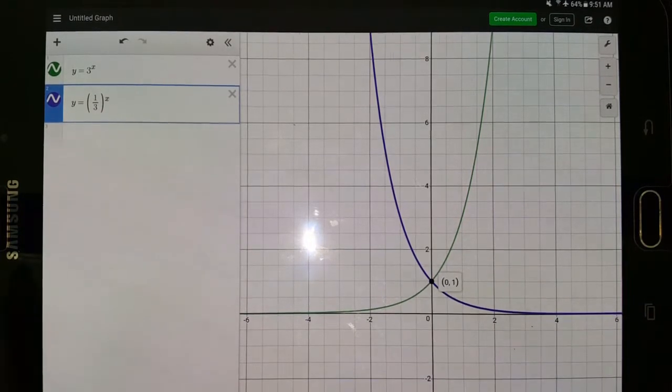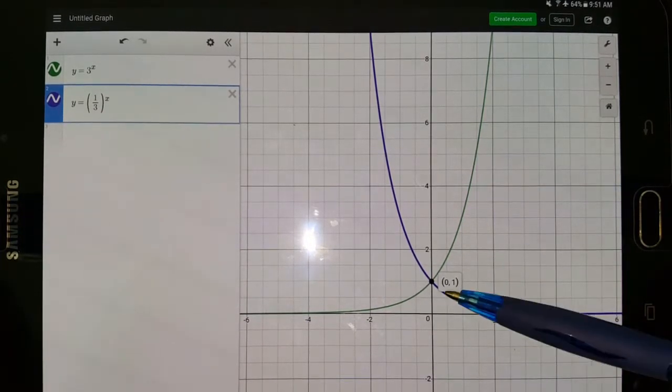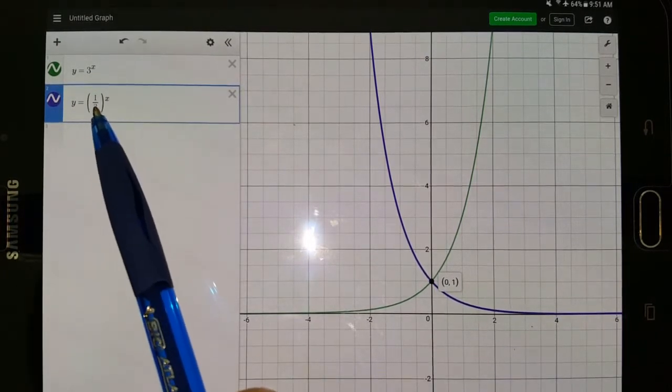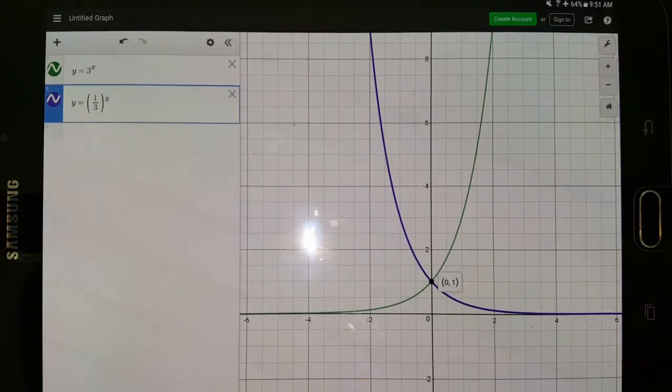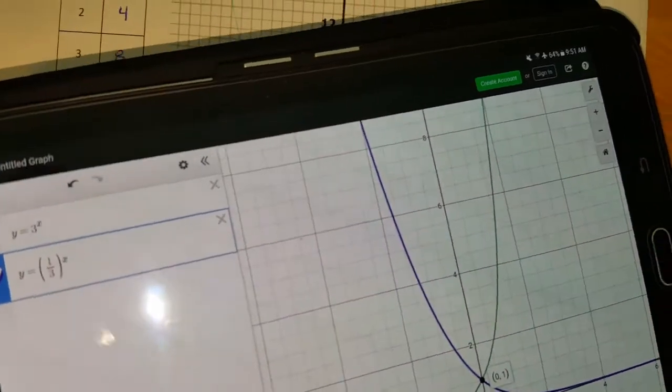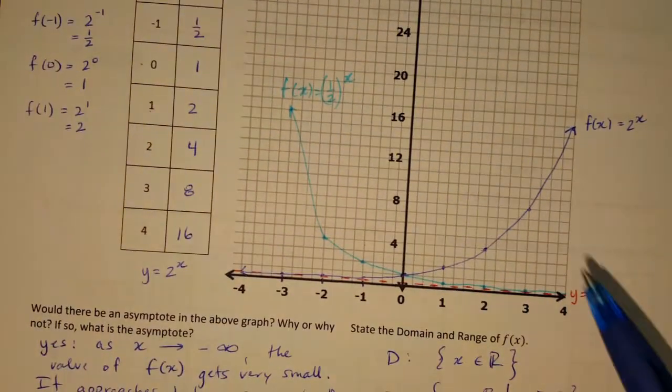And that is (0, 1), right? Because again, anything raised to the power of 0 is going to equal 1. So this (1/3)^0 will be equal to 1. What else do these two graphs have in common? Well, as you can see, they both are asymptotic with y = 0. So they both have the same asymptote, and that is also the same asymptote for the graph that we had plotted previously as well.